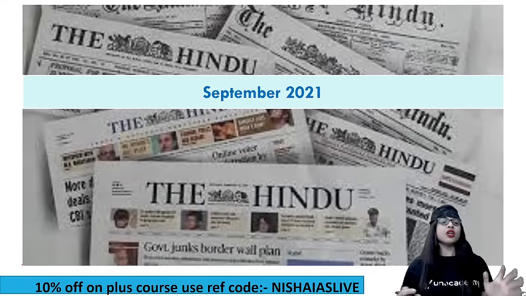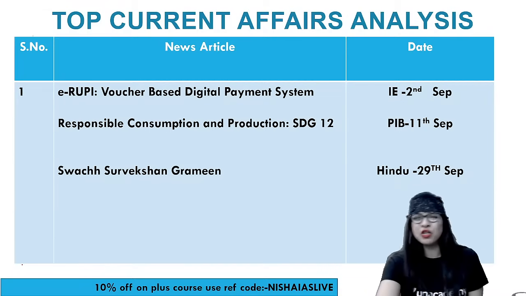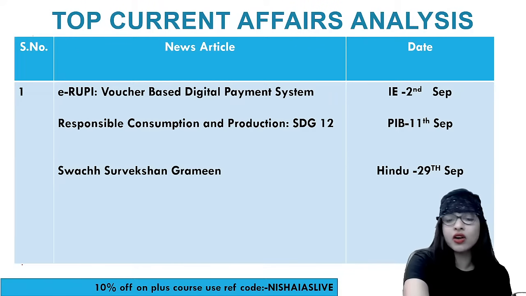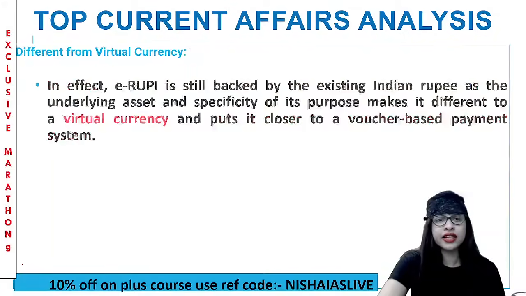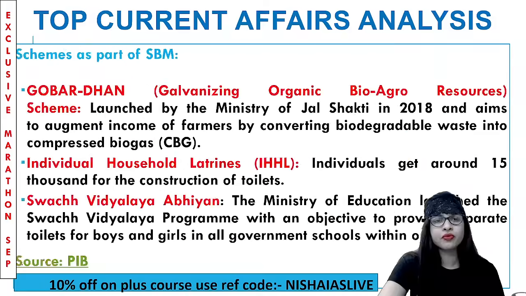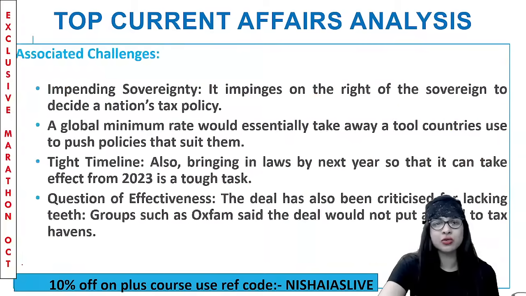Okay, let me show you what is there in September. We have 3 topics like voucher based digital payment, then responsible consumption and production, and a few more topics. So 3 topics from September. Let me see. From October, only 2 things: the global minimum tax deal, and India to reach carbon neutrality by 2070. That is with regard to COP26, the Conference of Parties in Glasgow. Only 2 topics in October.